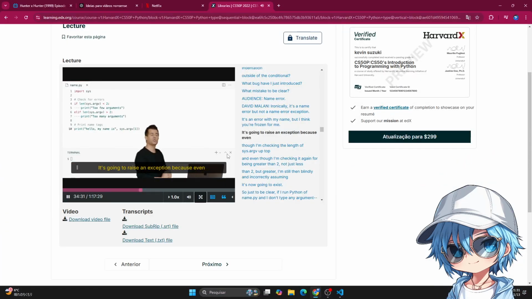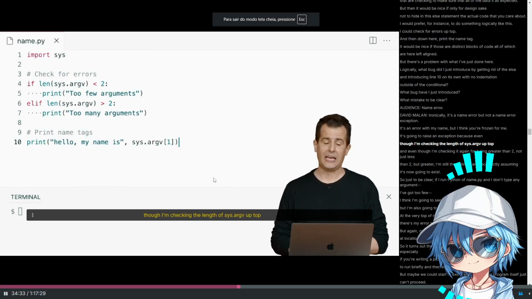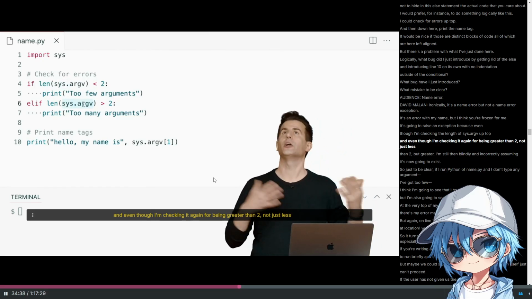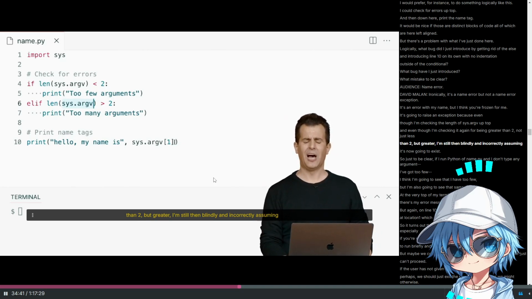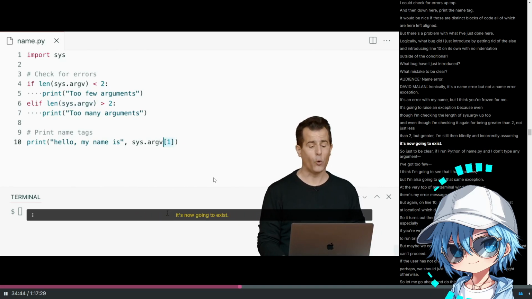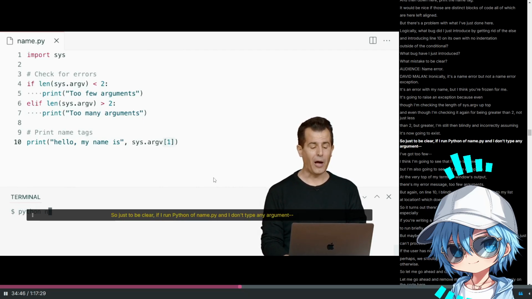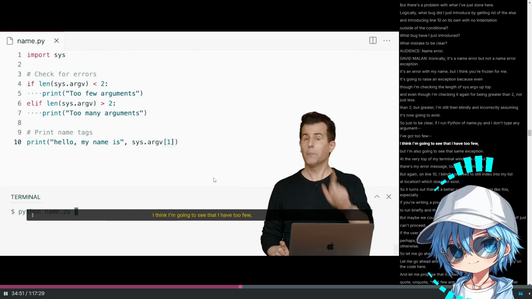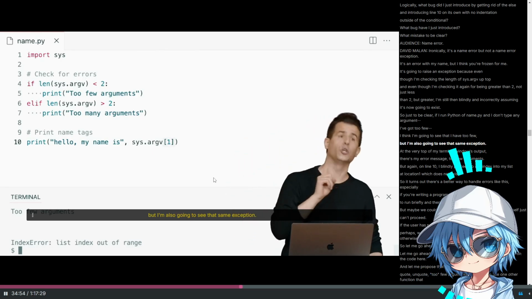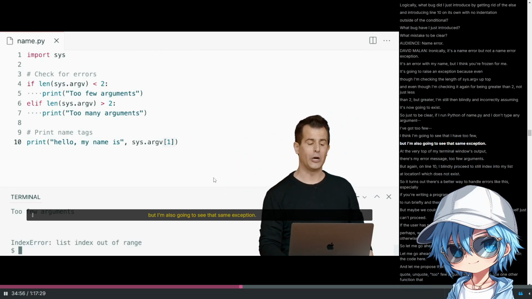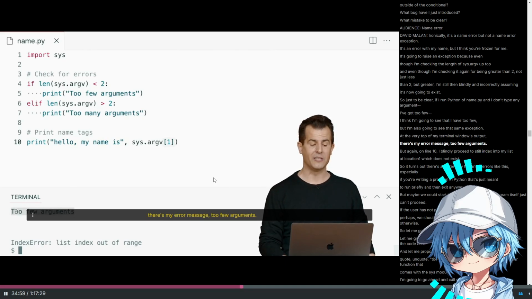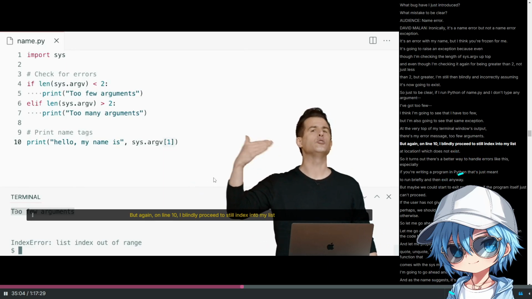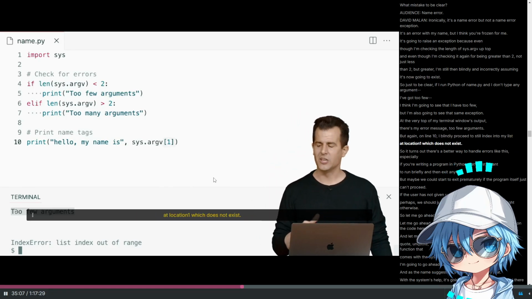It's going to raise an exception because even though I'm checking the length of sys.argv up top, and even though I'm checking it again for being greater than 2, not just less than 2, I'm still then blindly and incorrectly assuming it's going to exist. So just to be clear, if I run python of name.py and I don't type any arguments, I've got too few, I think I'm going to see that I have too few, but I'm also going to see that same exception. At the very top of my terminal window's output, there's my error message, too few arguments. But again, on line 10, I blindly proceed to still index into my list at location 1, which does not exist.